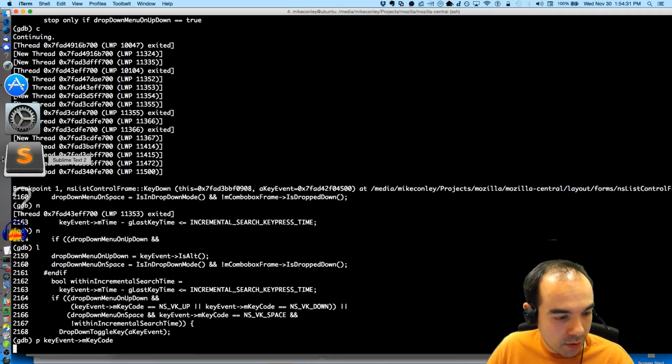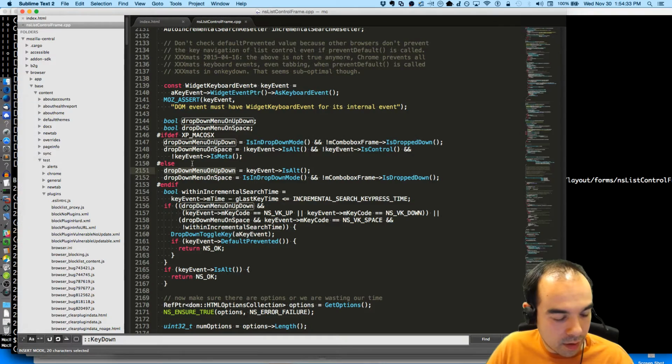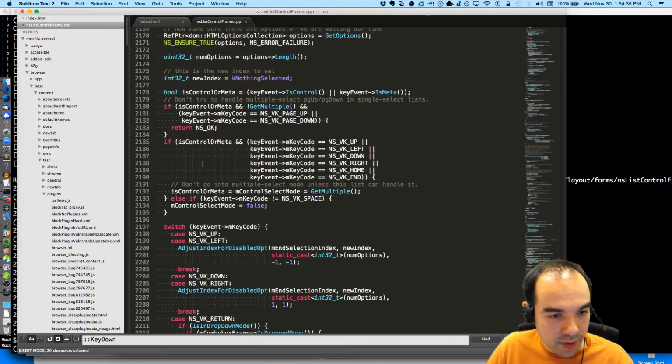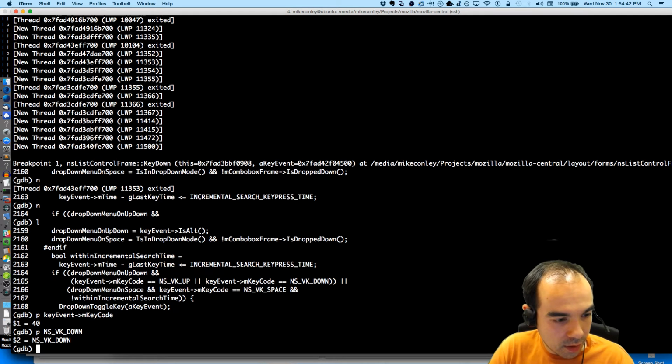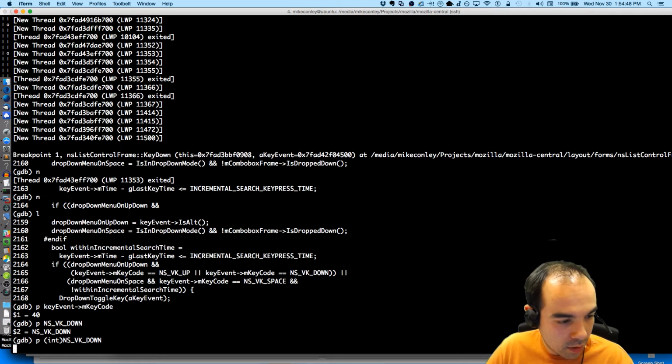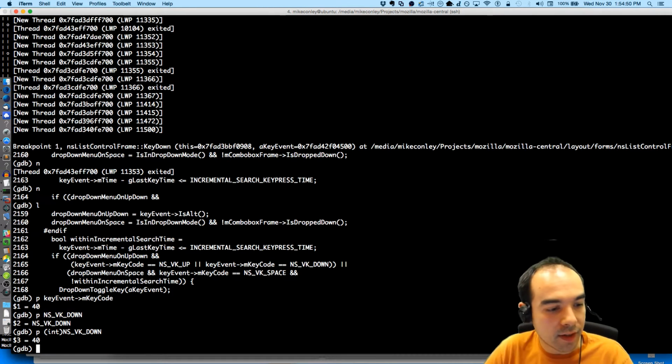What's the key code? It's 40. And what's VK down? PS VK down. Do we have that? Yeah, what's the value of it? 40. So we did get the down, but before the pop-up had finished closing. Got it. That's the bug.